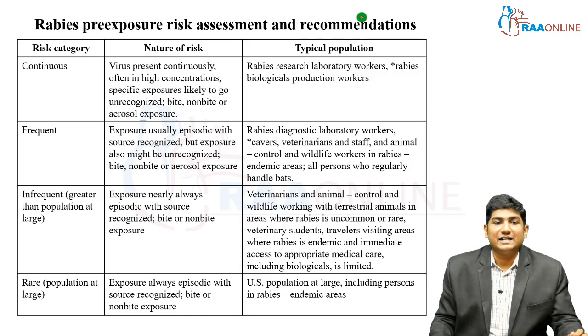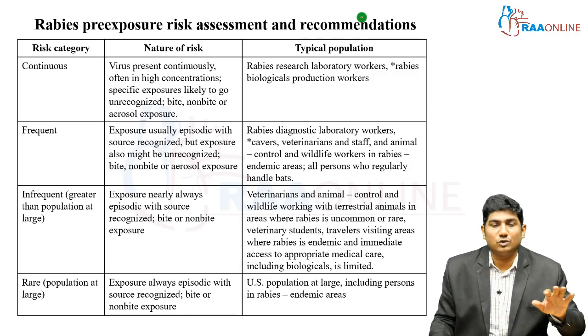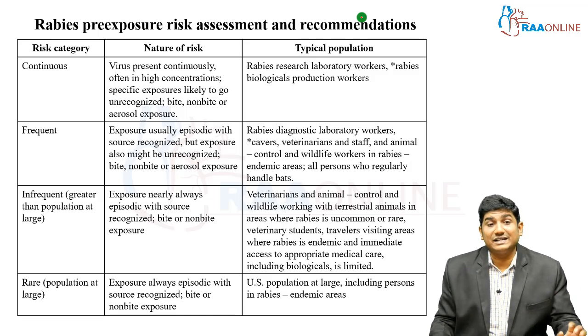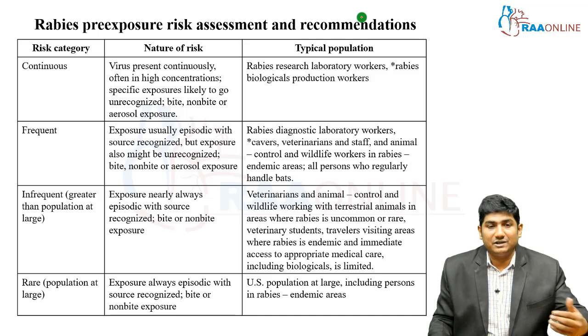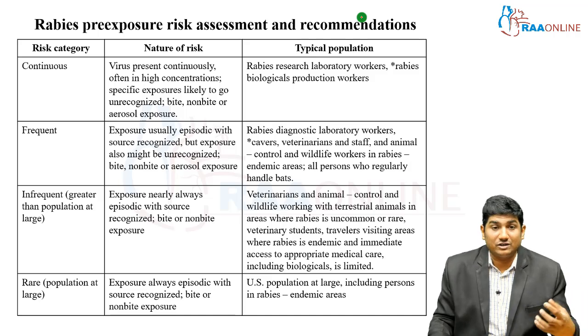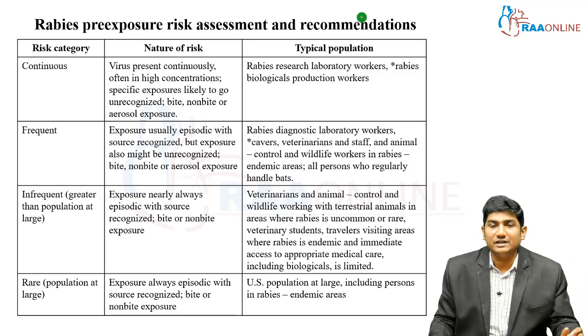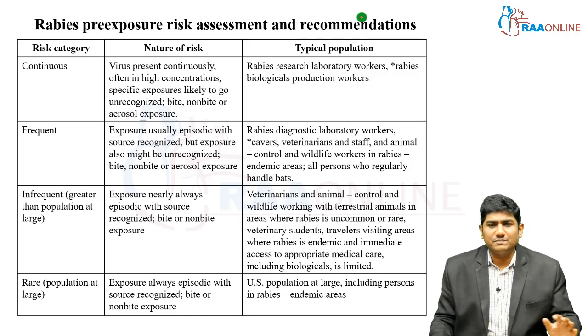What is frequent? Exposure is usually episodic. They go on that particular trekking trip and come back, sort of thing. Exposure is usually episodic with the source recognized. They know that this is where they go. But exposure might also be unrecognized. They have gone to the cave, but they don't know whether a bat has bitten them, or they have inhaled, or the mucous membrane is exposed. So these are rabies diagnostic lab workers, cavers, veterinarians, staff, animal control and wildlife workers in rabies endemic areas, and all persons who regularly handle bats or dogs and so on.